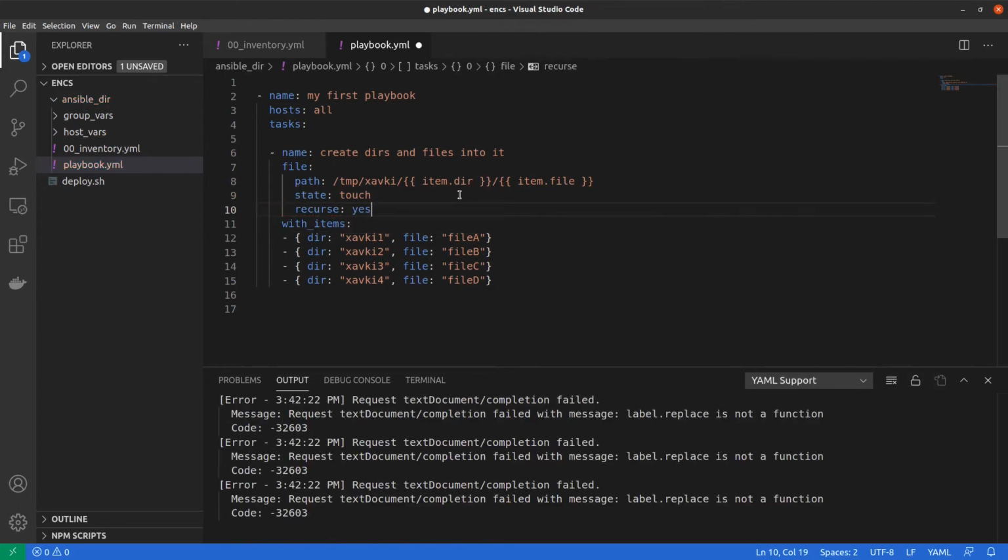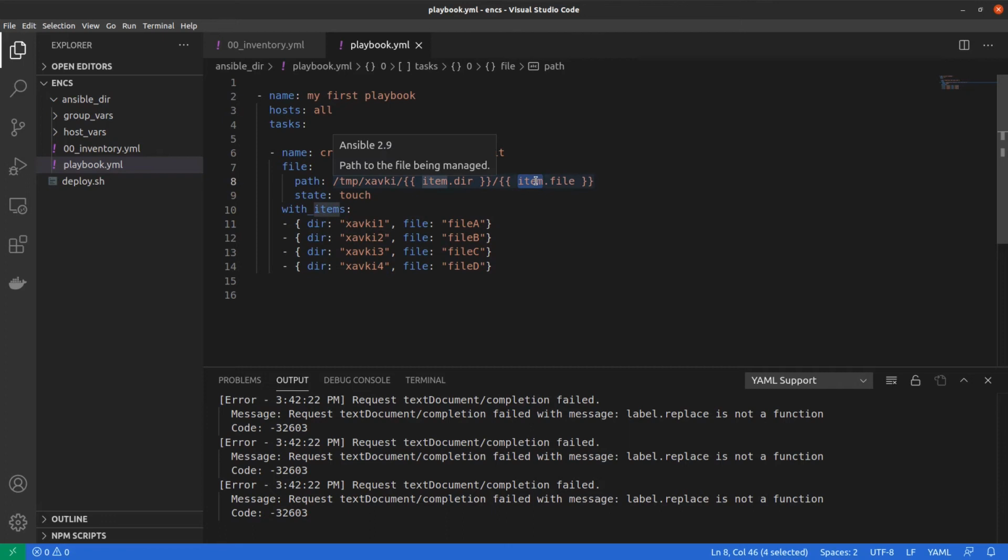Yes, sorry. And we want to create the directory. Oh, this is not necessary because we have already created this directory in the previous task. And into this directory, xav key 1, we want to create file A.